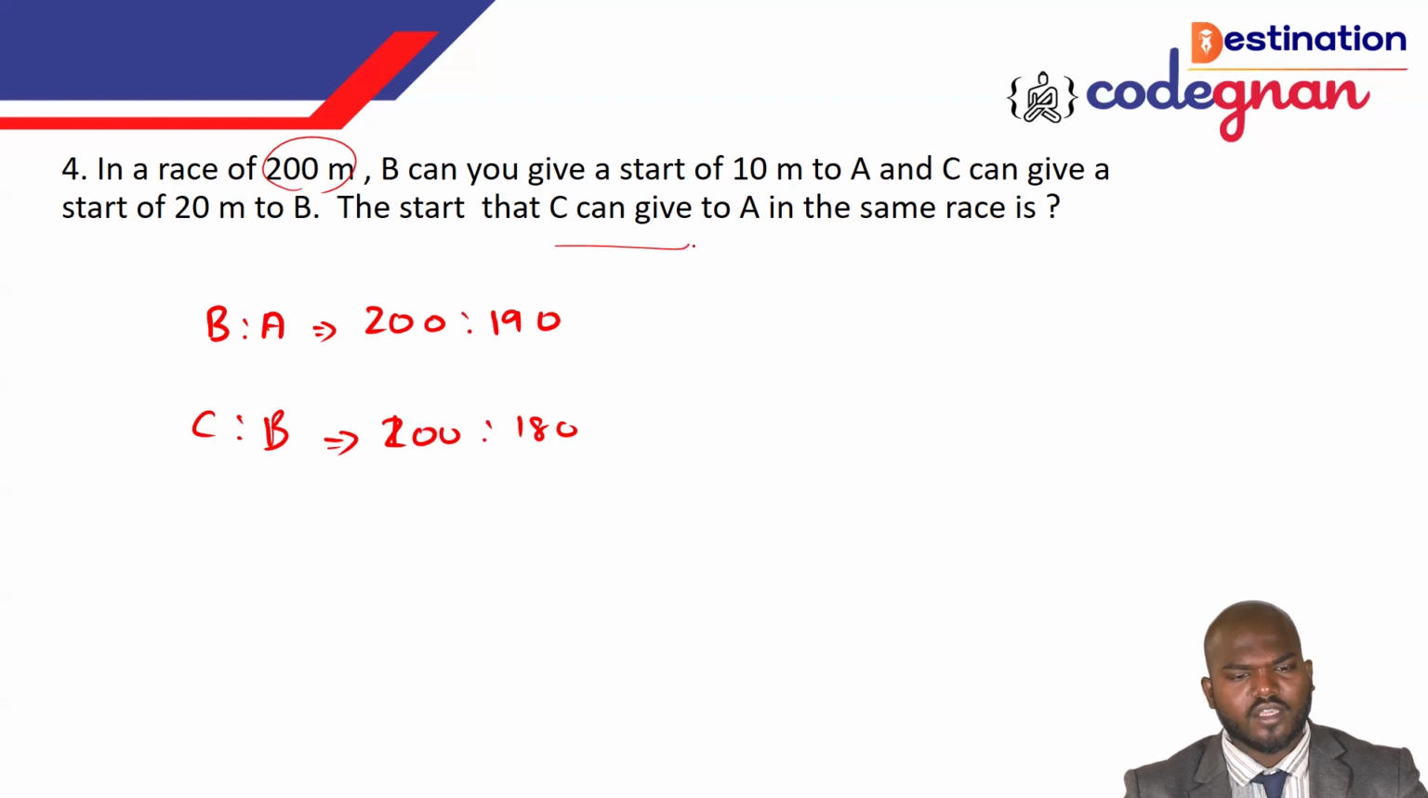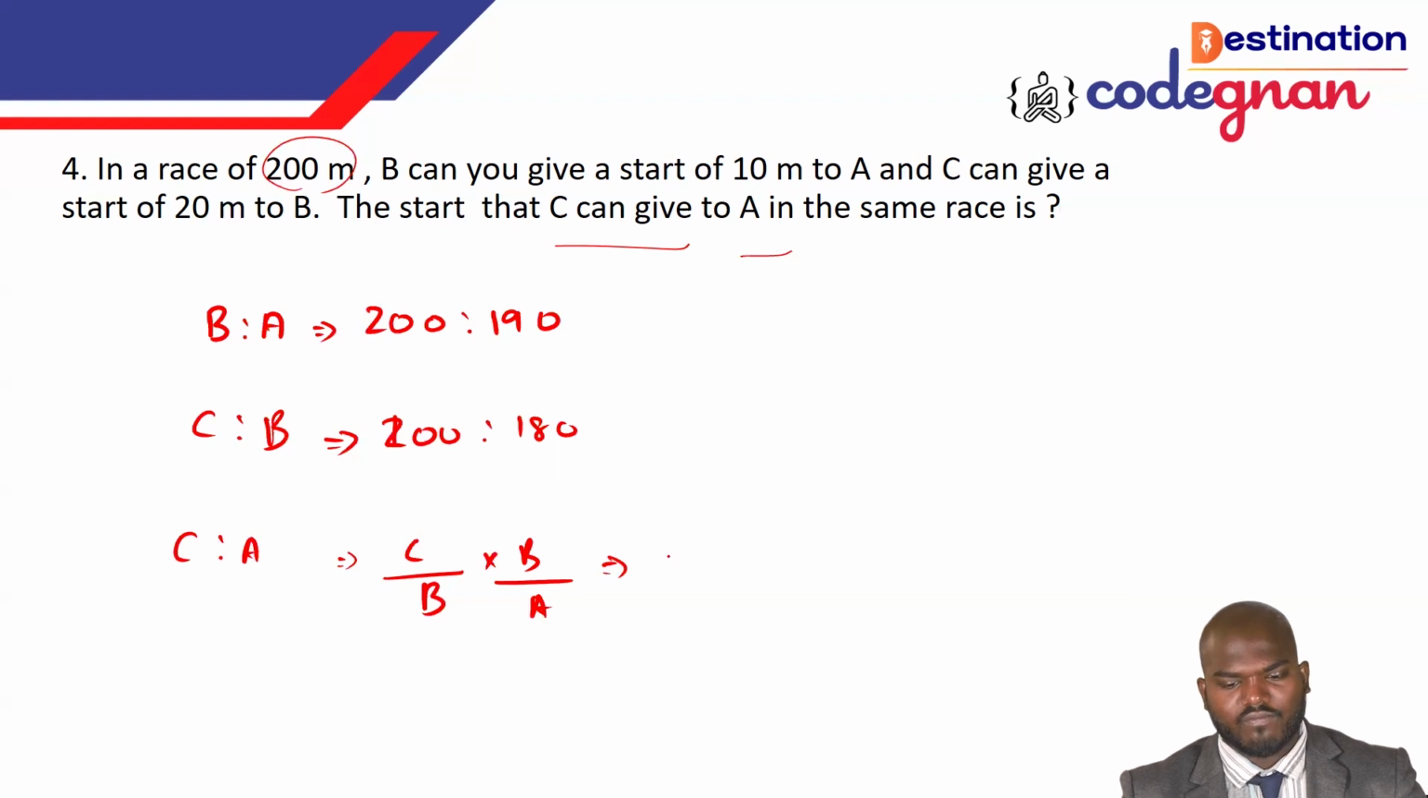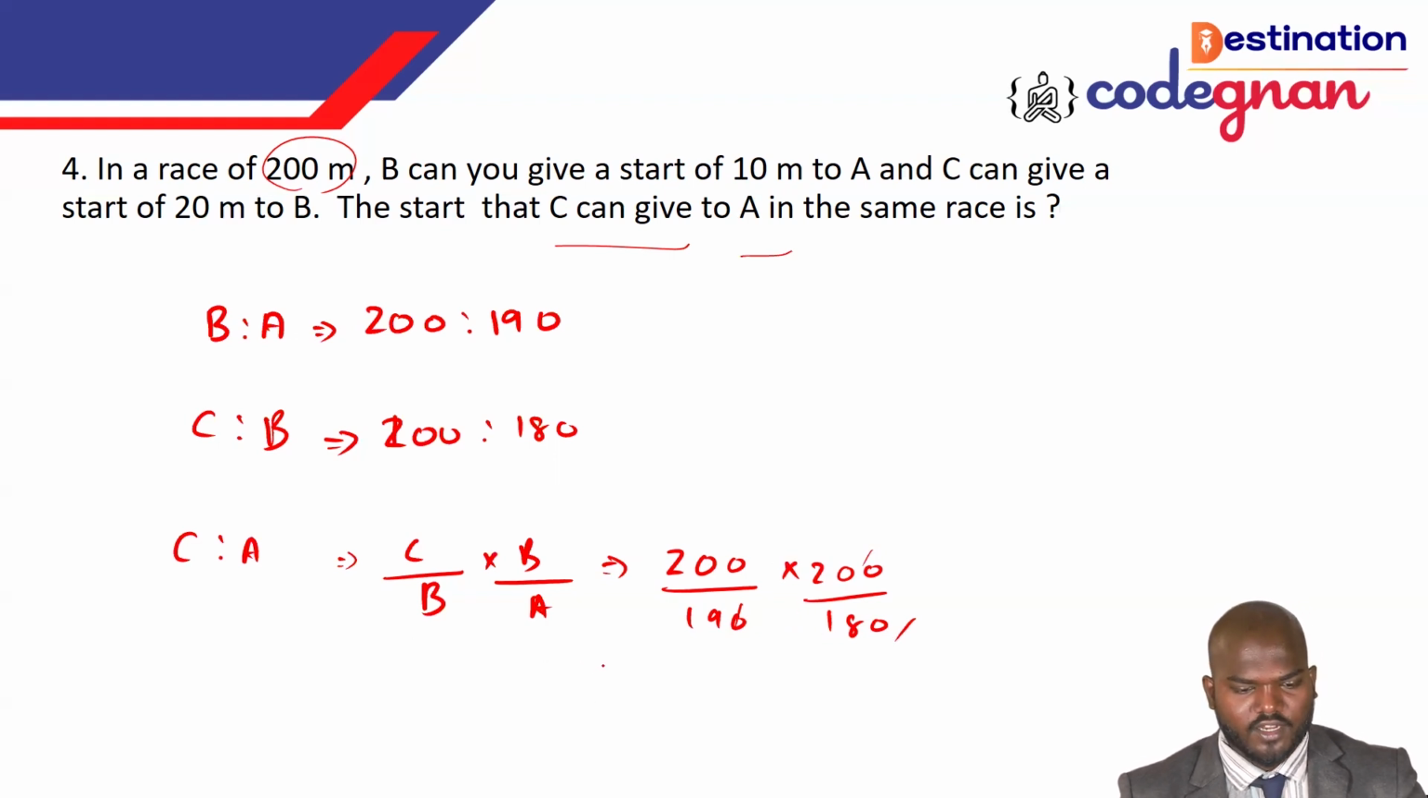So now they are asking C in the same race, C is to A. If you want to get C is to A, it means C by B times B by A. If you multiply, guys, you will get 200 over 190, times 200 over 180. You see this 0 gets cancelled, and the value you will get here is related to 171. Yeah, that's the way you will get it finally.